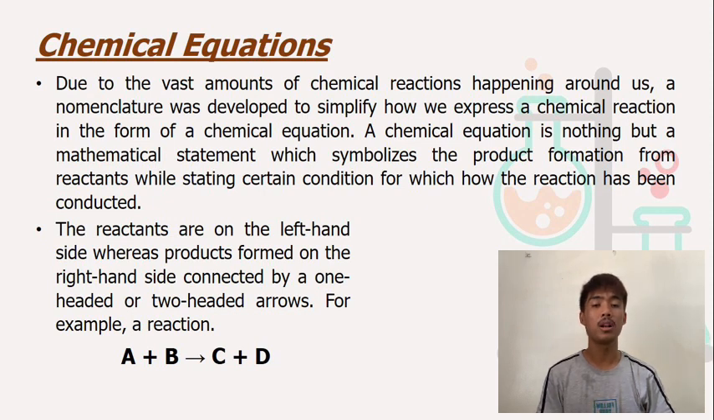For example, a reaction A plus B, and that's going to produce C plus D. Here, A and B are the reactants which react to form the products C and D. In an actual chemical equation, reactants are denoted by their chemical formula.